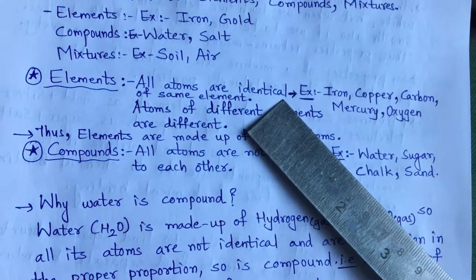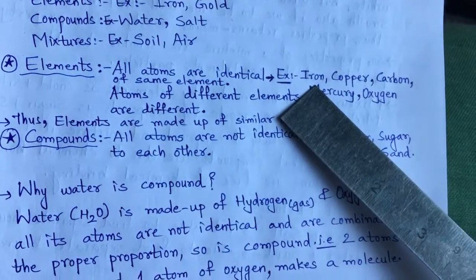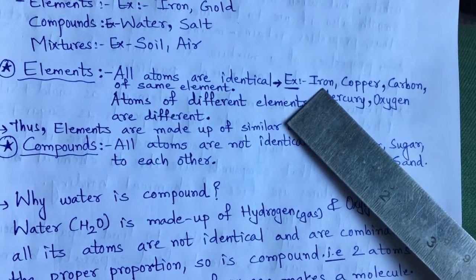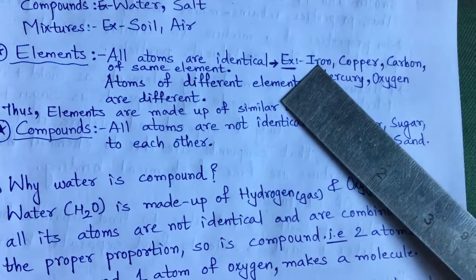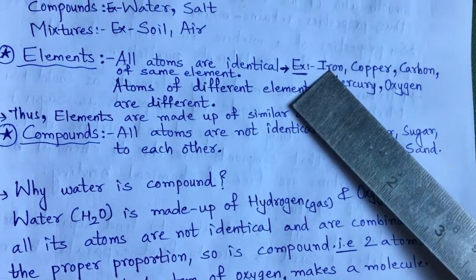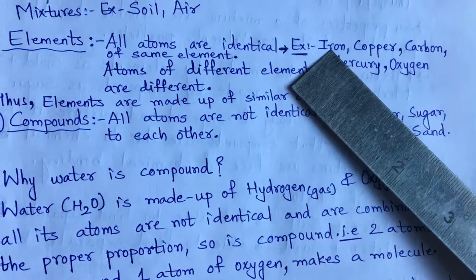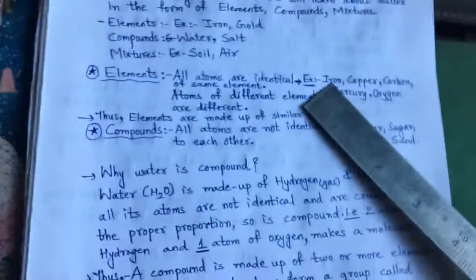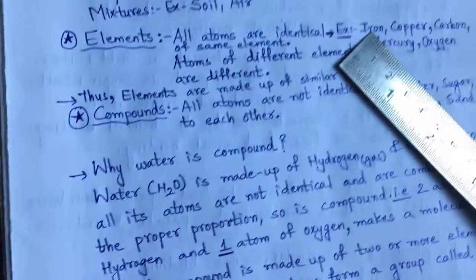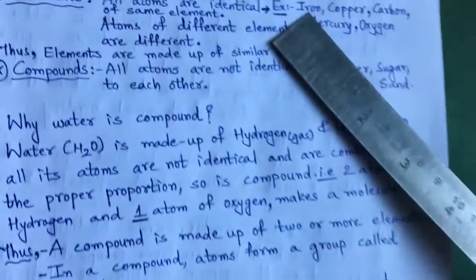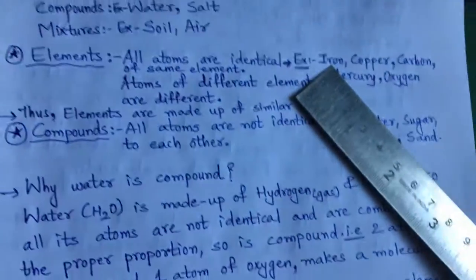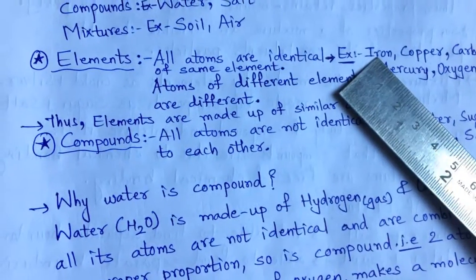If we take a bigger piece of iron, hammer it out and break it, the tiniest particle of that iron will be exactly like the bigger iron rod.